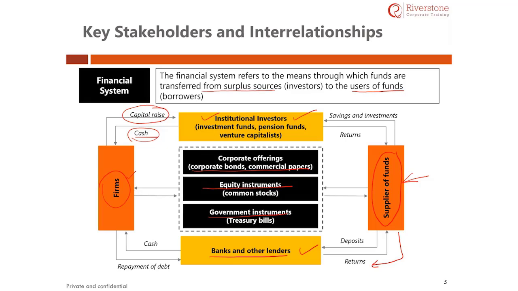Likewise, the institutional investors give money to corporates, and then either of them gets the money. The entire system is interdependent and interrelated. Any issue in one of these might impact the entire system.